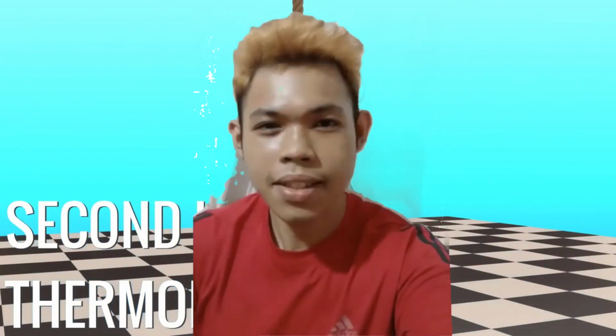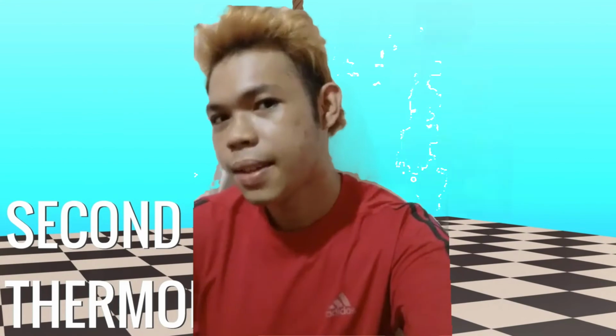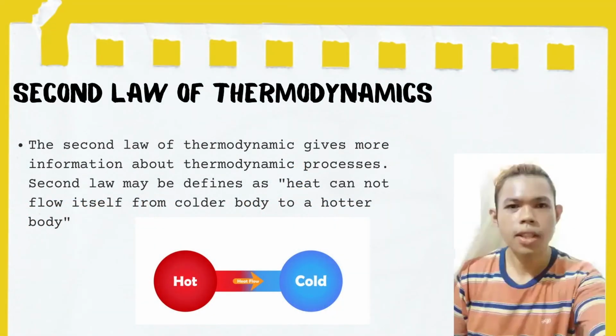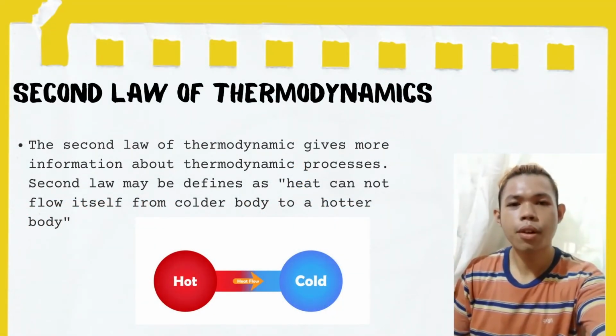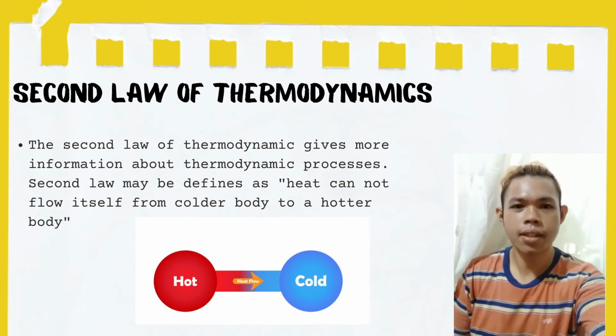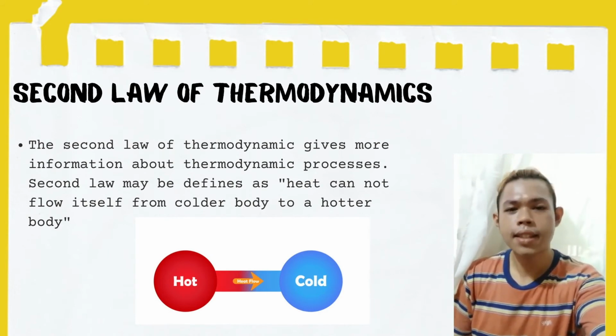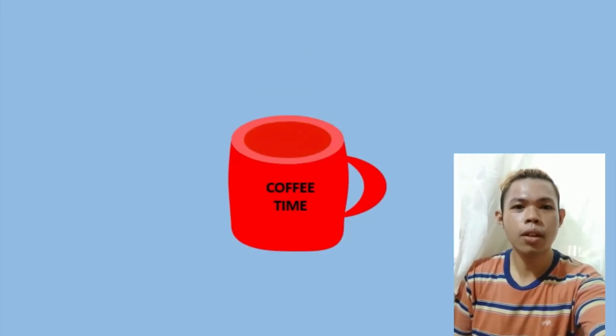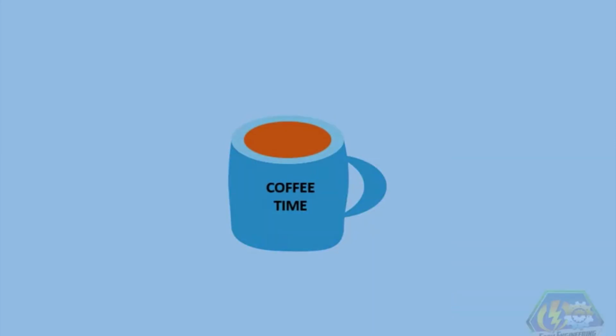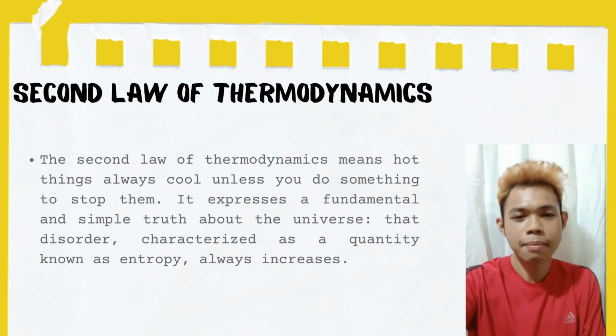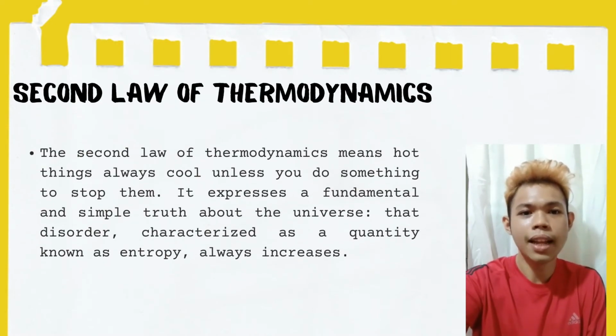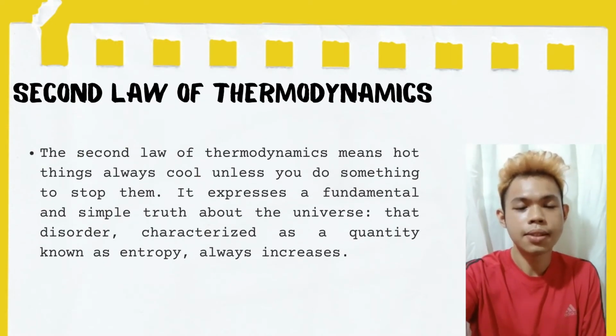So what best describes thermodynamics? The second law of thermodynamics gives more information about the thermodynamic process itself. It states that heat cannot flow by itself from a colder body to a hotter body. So thermodynamics means hot things always cool unless you do something to stop them.